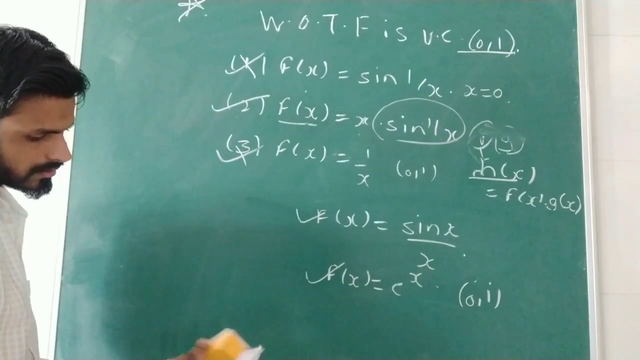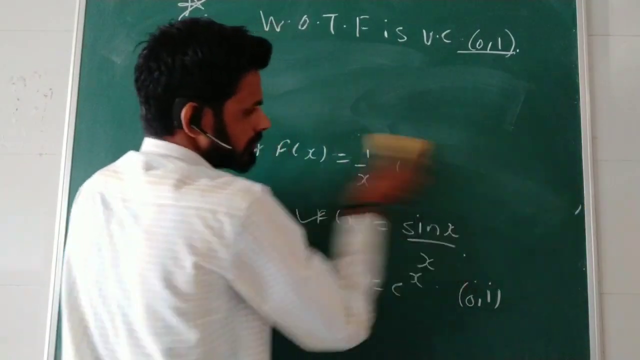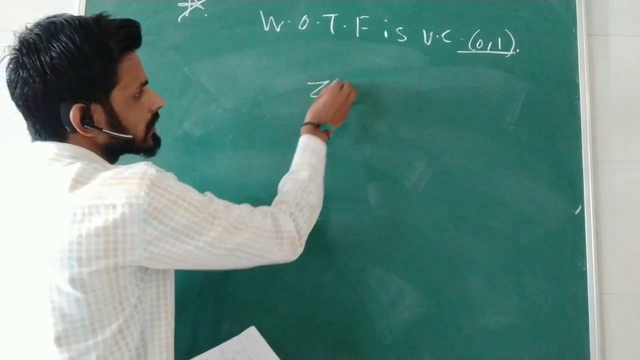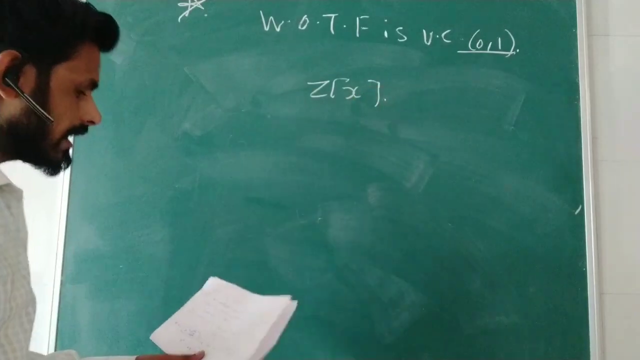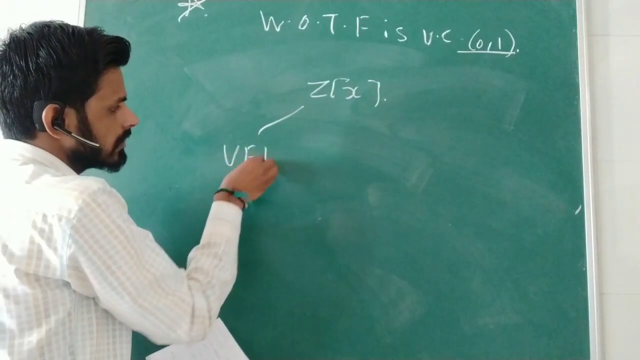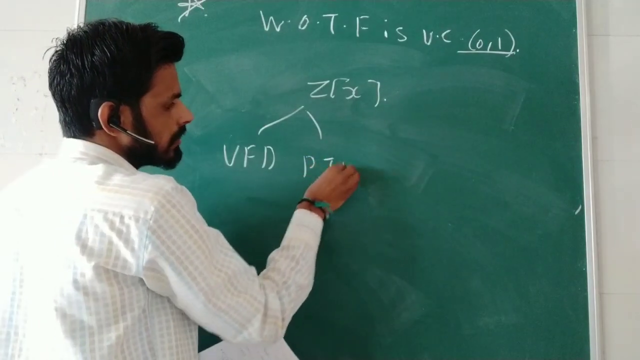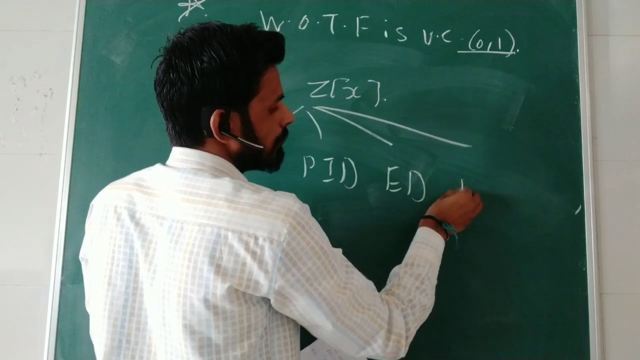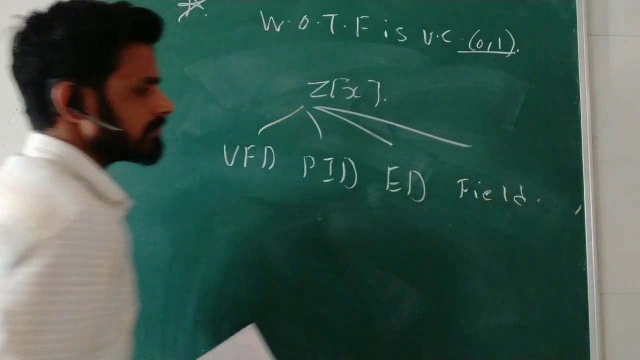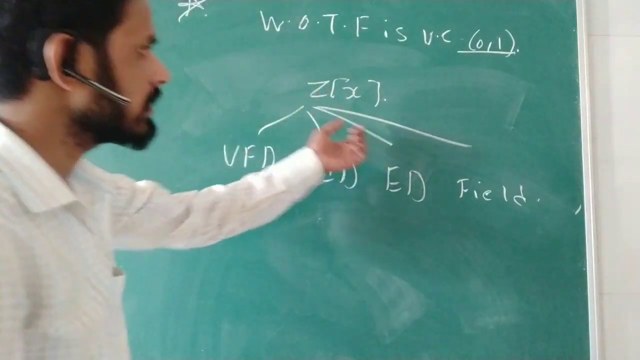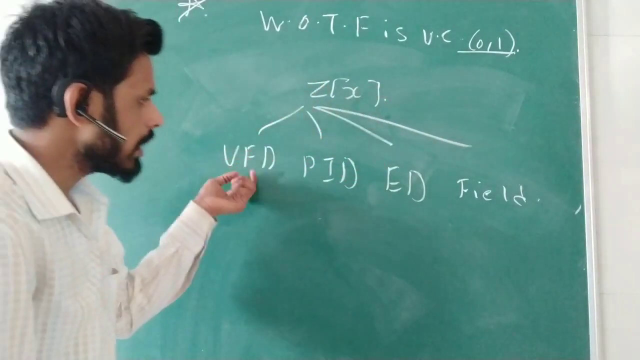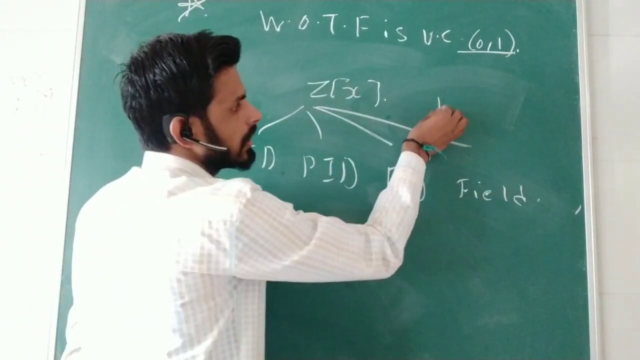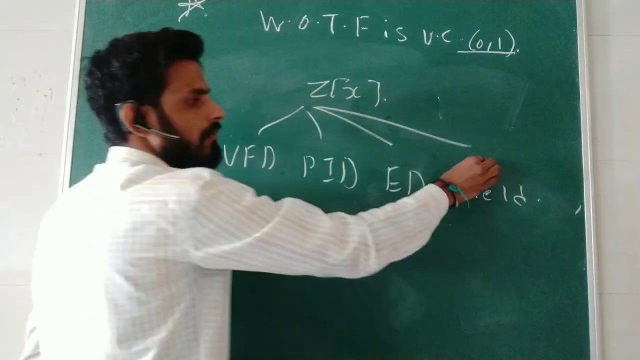Now the second question is about Z[x]. Is Z[x] a UFD, or Z[x] a PID, or Z[x] an ED, or Z[x] a field? Here we have to check whether Z[x] is a UFD, PID, ED or field. Clearly we know that Z[x] can never be a field.